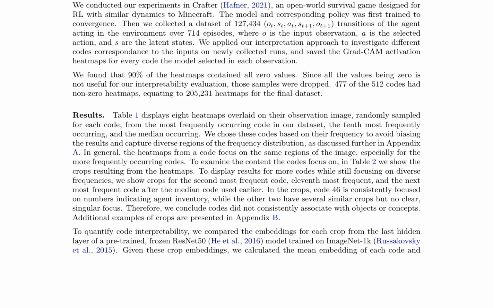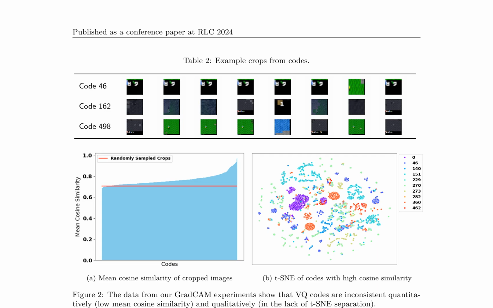The experiments are conducted in the Crafter environment, an open-world survival game, where the model is trained to convergence and a dataset of 127,434 transitions is collected. The authors find that 90% of the heat maps contain all zero values, and 477 out of 512 codes have non-zero heat maps, resulting in 205,231 heat maps for the final dataset.